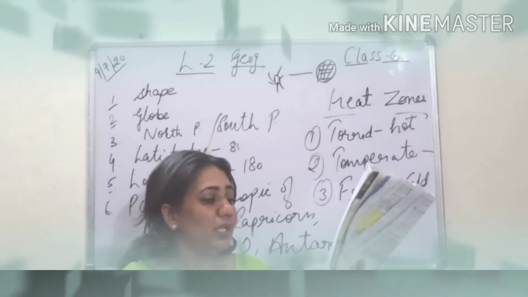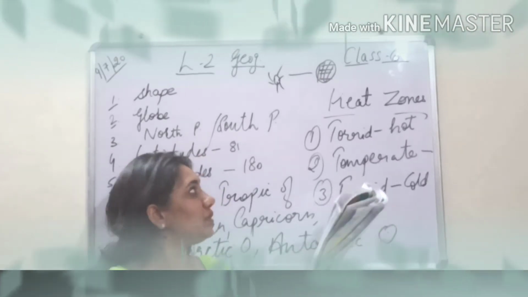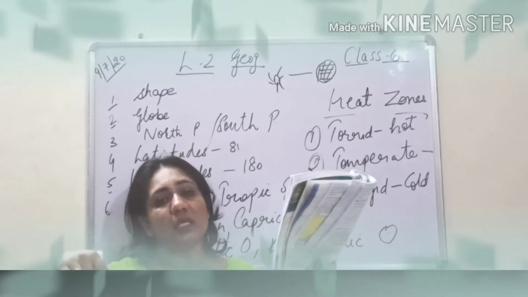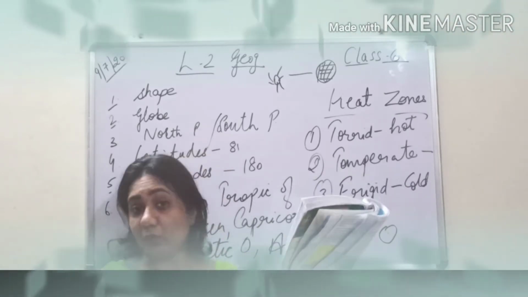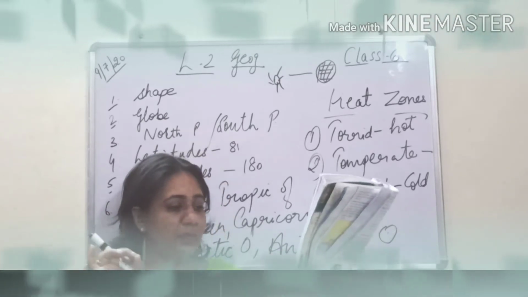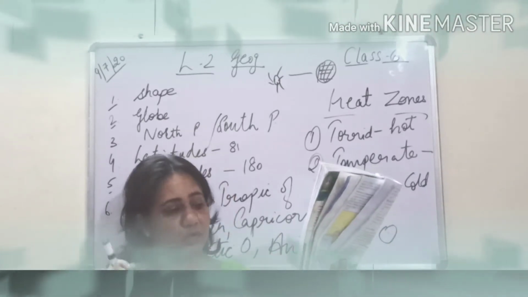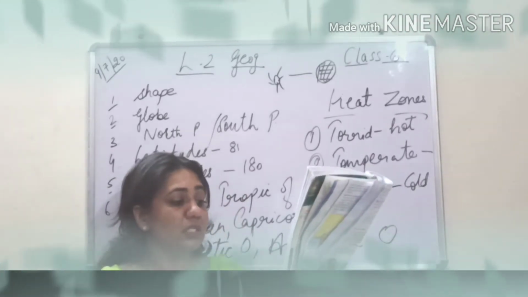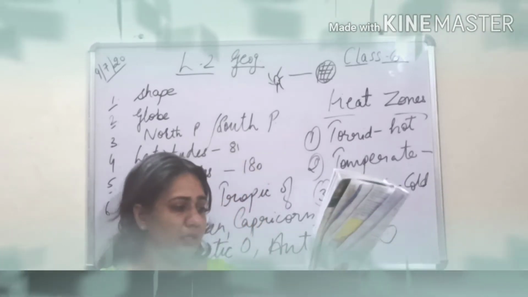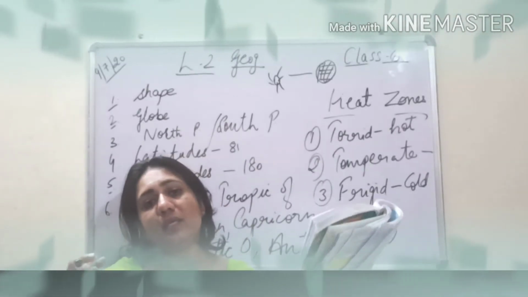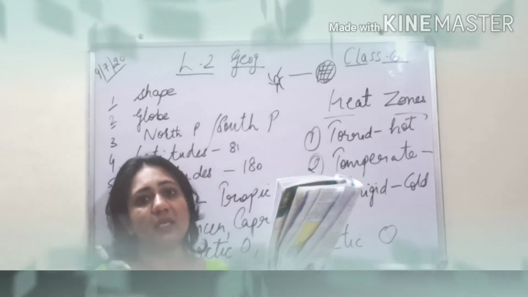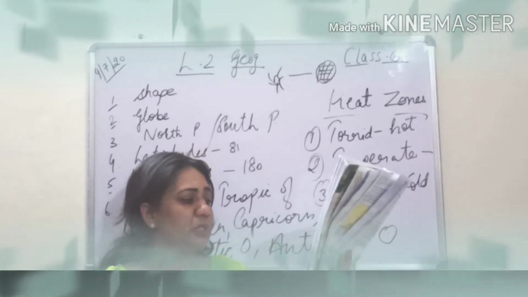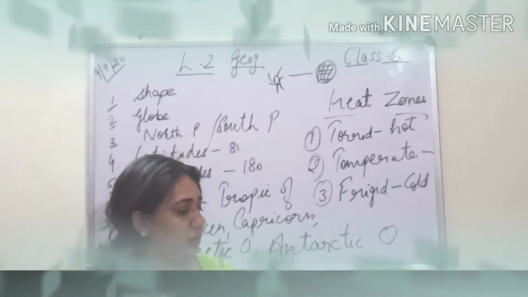Let us see. There are two temperate zones, as I have discussed: the north temperate zone that lies above the equator, and the south temperate zone that lies in the southern part, below the equator. But what are the regions? Let us see. Please mark the north temperate zone. First of all, underline: there are two temperate zones, the north temperate zone and the south temperate zone. These zones receive slanting rays of the sun, so they receive less heat. I have already discussed that when you receive slanting rays, there will be less heat and light from the sun. The north temperate zone lies in the northern hemisphere between the Tropic of Cancer and the Arctic Circle.